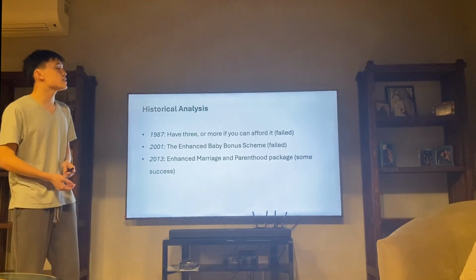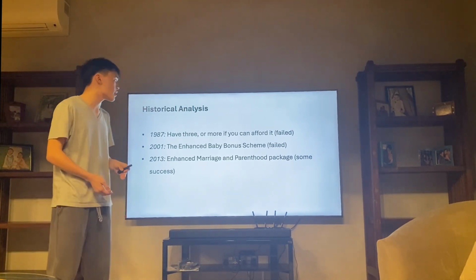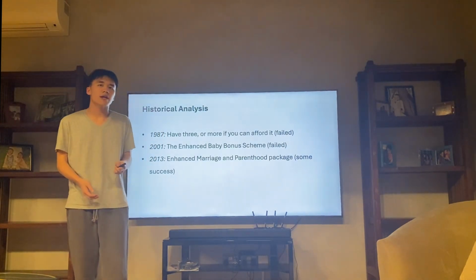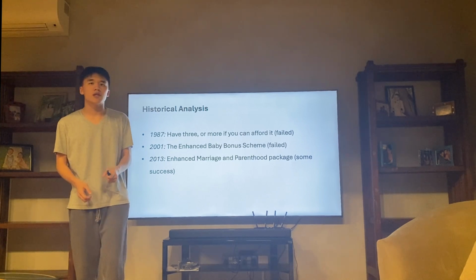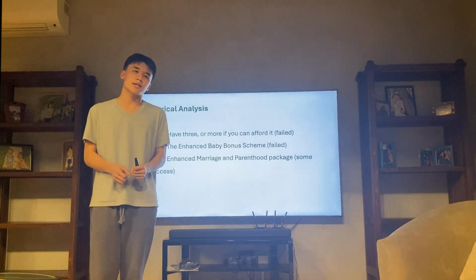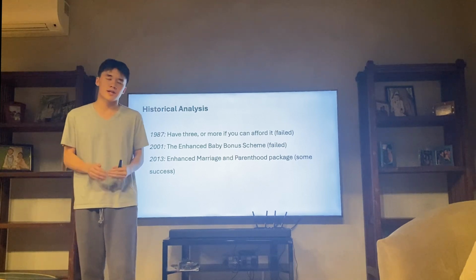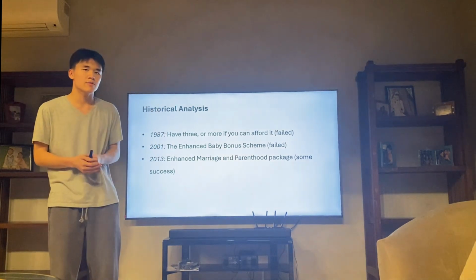Now, 2013 was when we saw the first semblance of some success, and this was in the Enhanced Marriage and Parenthood Package. So what did this package give to parents? Well, married couples with one child gained priority access to HDB flats. They also gained more flexible work-life arrangements. And so this is why it was successful.